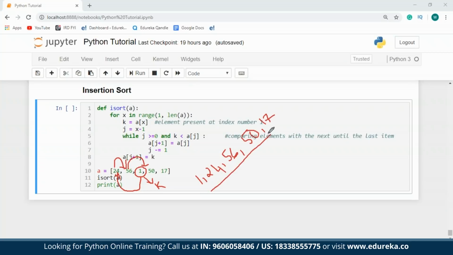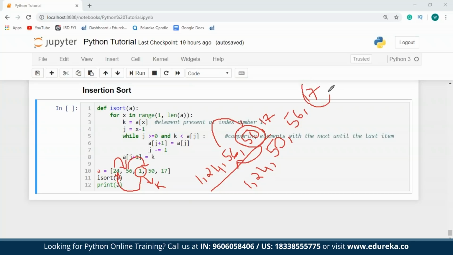So once this is done, what I'm going to do is take the next element as the key, which is 50. When 50 becomes the key, I'll have to check this key with all the values that are present in the left side. So I know that 50 is less than 56 but greater than 24. So therefore, I'm going to shift 56 to the place of 50 and I'll place 50 in place of 56. After this, I'll have a list looking like 1 followed by 24, then 50 and 56. And in my unsorted list, I'll have just one element, which is 17.